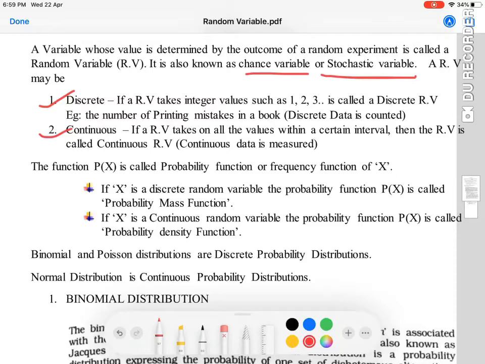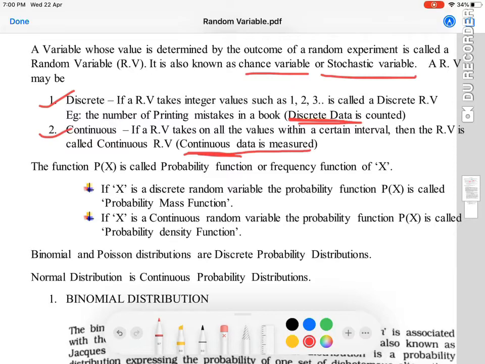So if we are taking a value within a given range or interval, that means the values are continuous. We are not taking integers or whole numbers. We are taking continuous data, taking the value in a range. So that is called a continuous random variable. If a variable is using this kind of measured data, we call it a continuous random variable. If a variable is using discrete data, then we call it a discrete random variable.